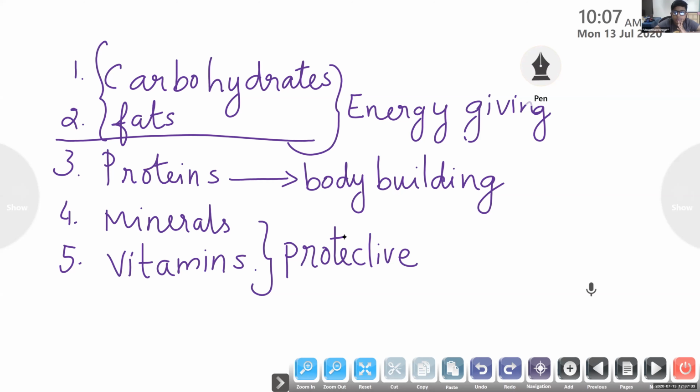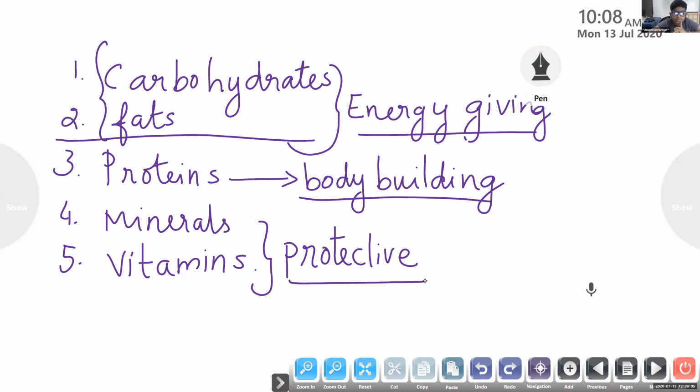So protective nutrients. This is the division of different types of nutrients. At the beginning itself, I told you that you may get confused, so from today onwards you should not. If you see the names of the nutrients, you should say carbohydrates and fats are energy giving nutrients, proteins are body building nutrients, and minerals and vitamins are protective nutrients.